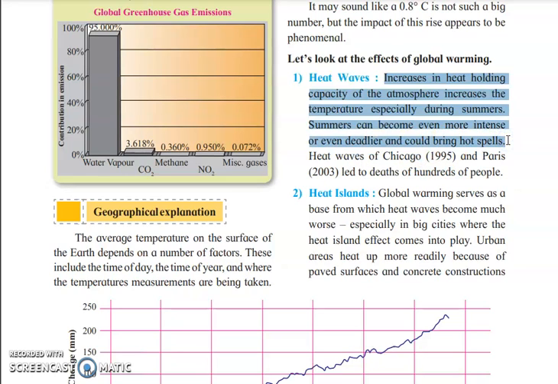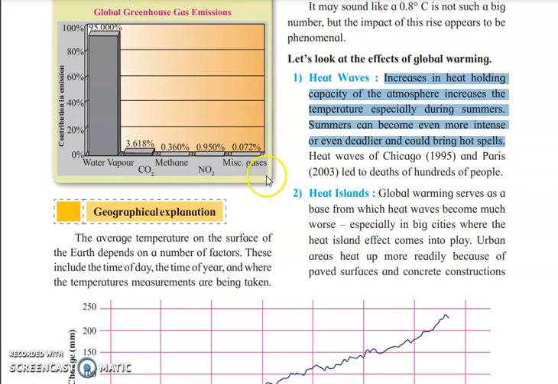We all know that at the equator, on the Earth's surface, there is already a tremendous amount of heat, and such places are not favorable for human settlements. So if there is an increase in heat, definitely the temperature will be high, and such high temperature may lead to deadlier lives or hot spells. So global warming also results in heat waves.